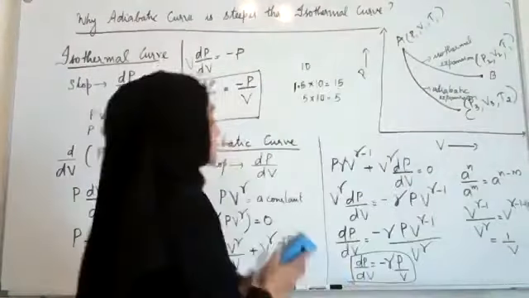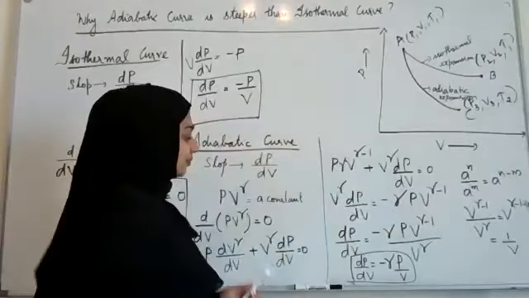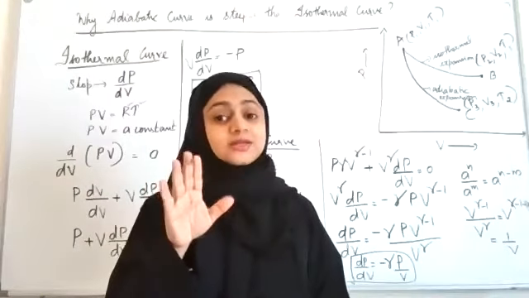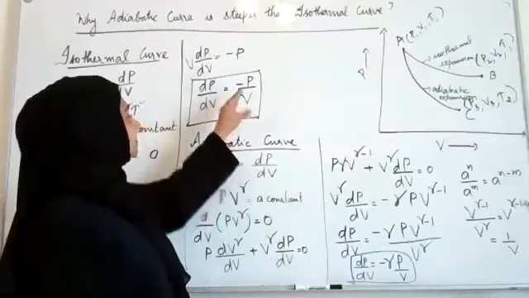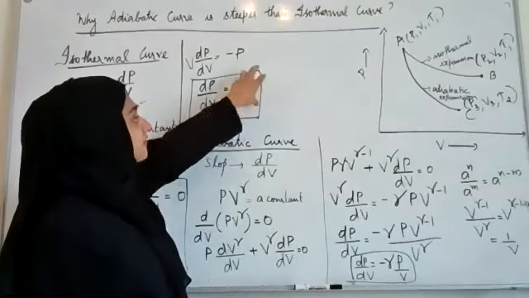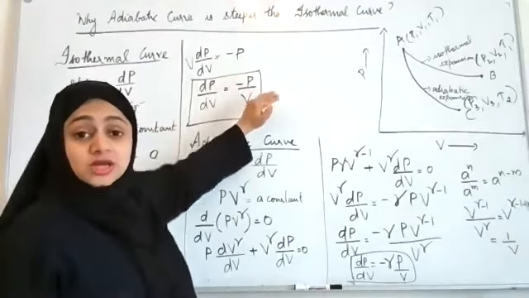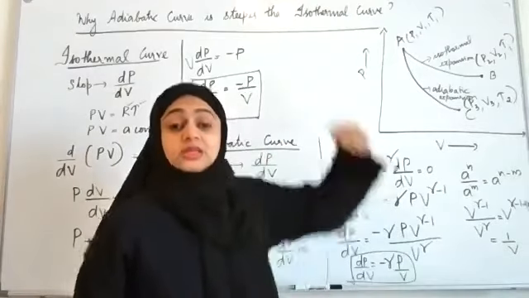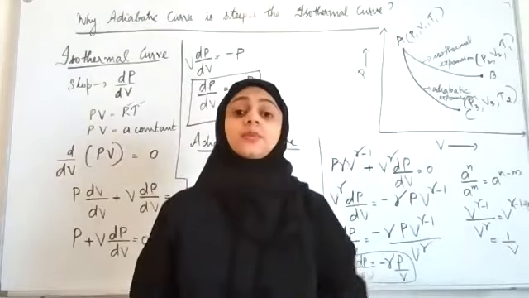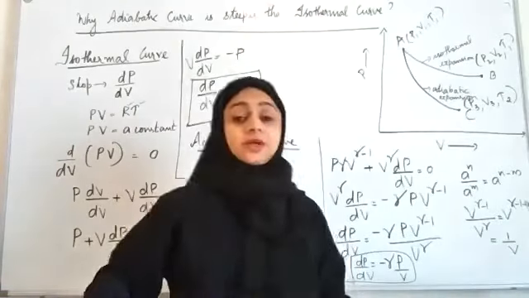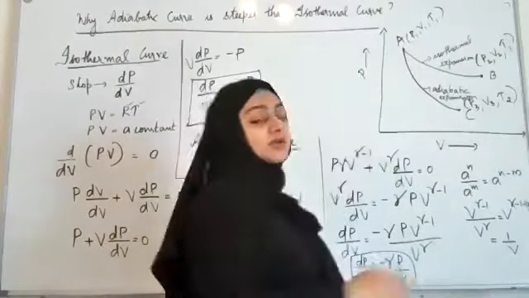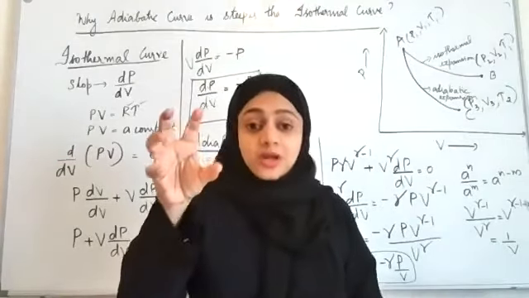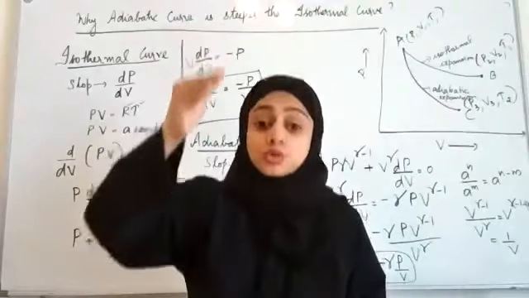Slope is bigger means I'm telling the value is bigger. You may wonder, it's negative, right? So negative quantities, if the value is more, it's a smaller quantity. That is right. But it's a P by V, and when I take the value, it's a smaller negative value compared to this. This is a bigger negative value, which means it is more steep. It goes down at a steeper rate. So here the negative just means that it is coming down the hill, and the value is more means it's more steep.